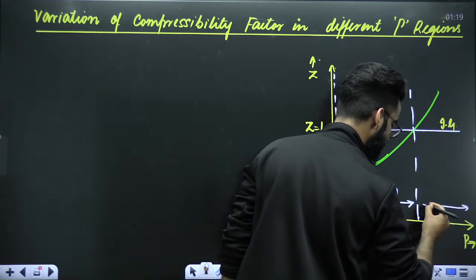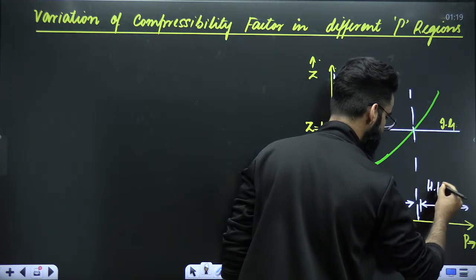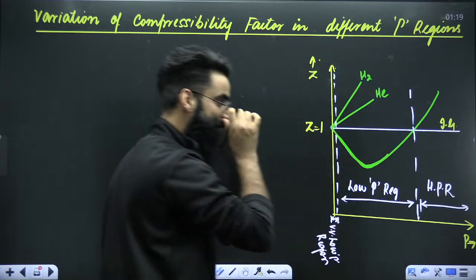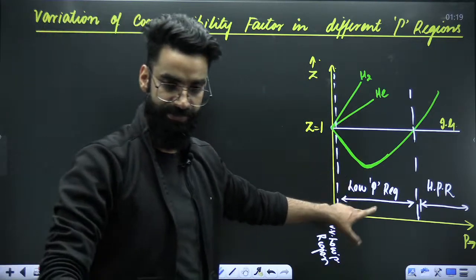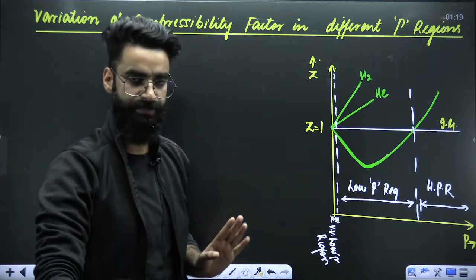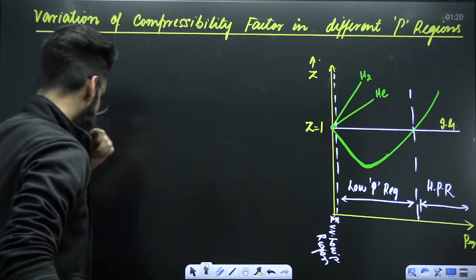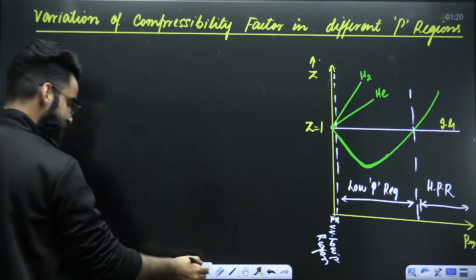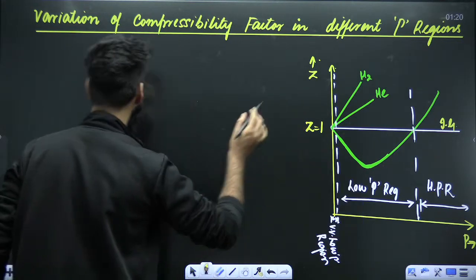And after this, I'm calling it the high pressure region. So what did I exactly do? I divided the curve into three regions: very, very low pressure region, and then high pressure. Before understanding why I did this, let me just write the van der Waals gas equation.